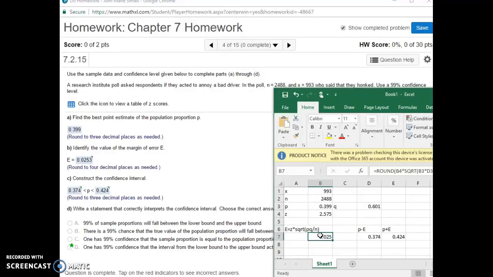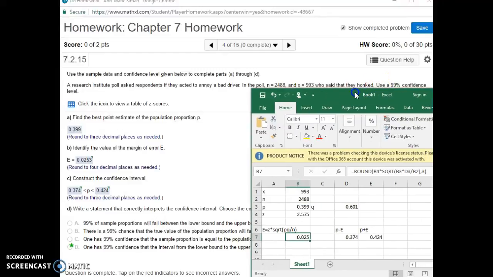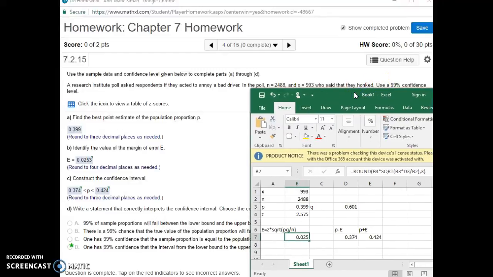So my E, the way I'm going to find my error here, it's my z-score multiplied by the square root of P times Q divided by N. So here's the formula I typed in. I did round it to 3. I also rounded the P to 3 as well, because that's how they wanted the numbers, rounded to 3 decimal places. My confidence interval is going to be P minus E. So my P that I calculated, take away my margin of error, and then the upper side of the bound is going to be my probability P plus my margin of error.